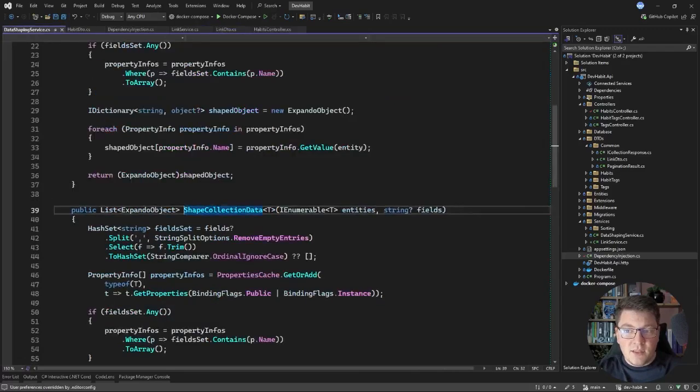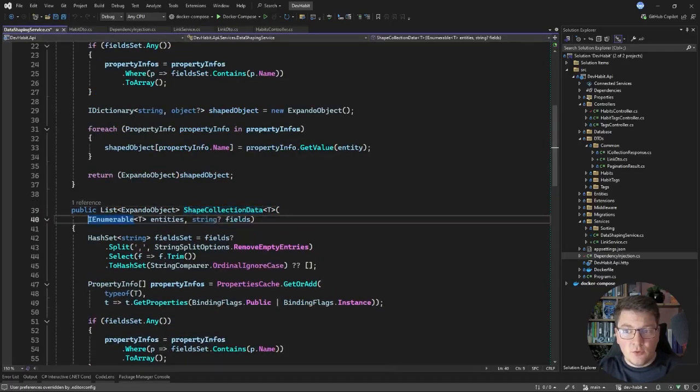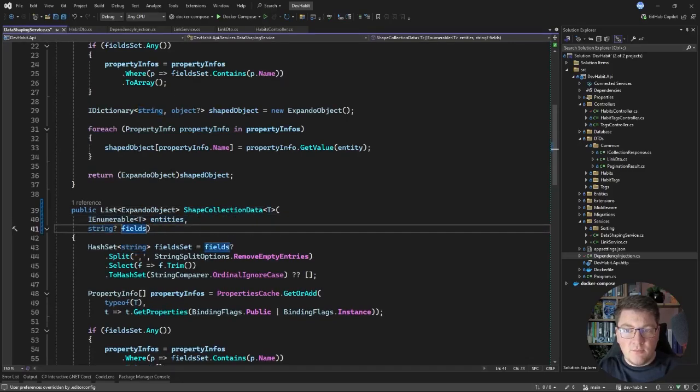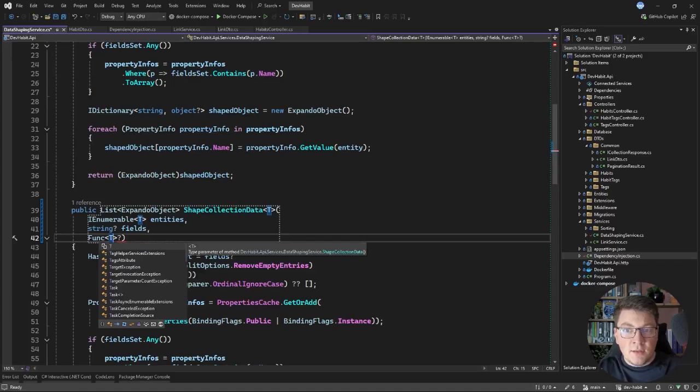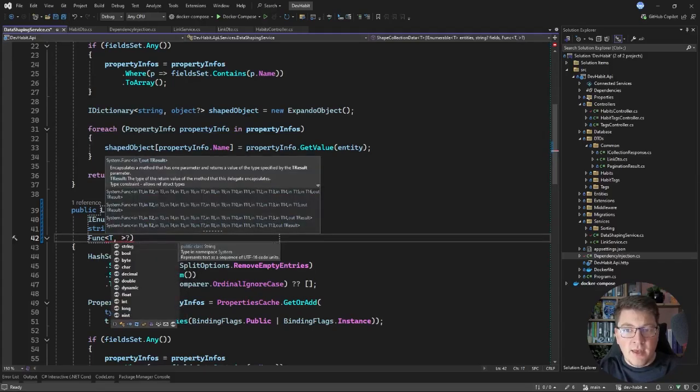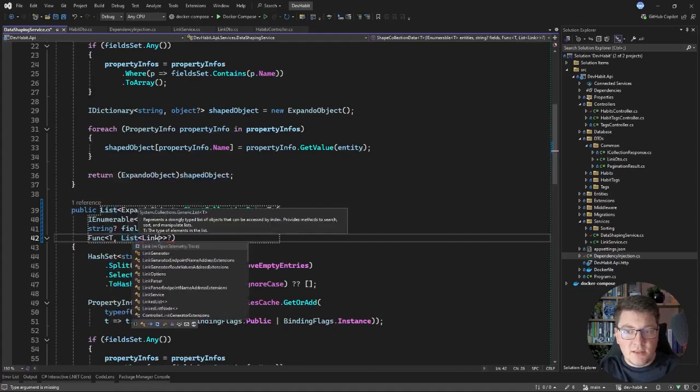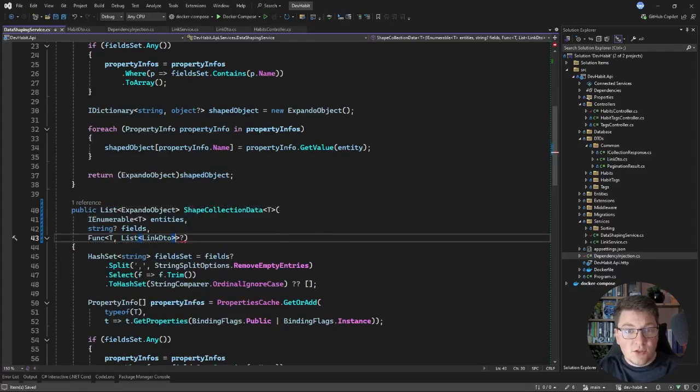I'll expand the shape collection data method to include an additional argument. This argument may be optional, so I will make it nullable if you don't want to support data shaping, and it's going to be a function that takes in one entity instance represented by my generic argument and returns back a list of linked DTOs. So this function should know how to take in my entity and turn it into the hypermedia links for this specific resource.